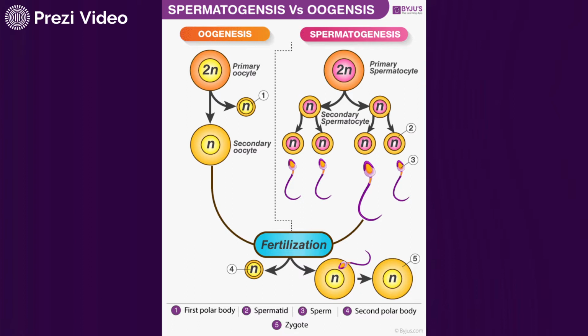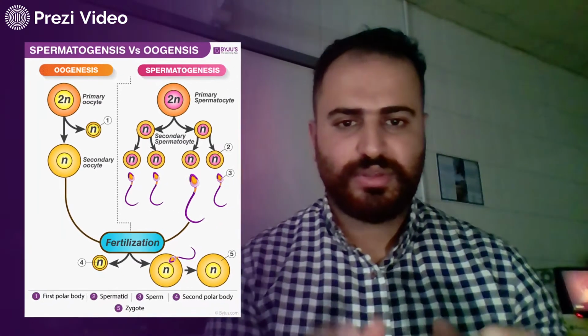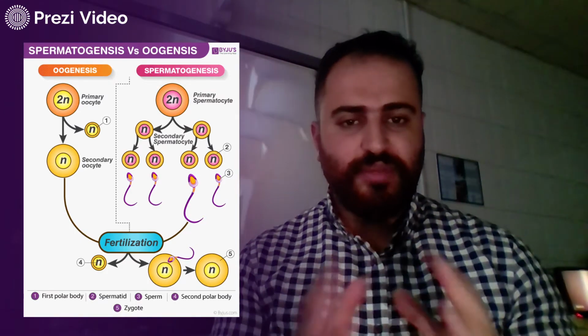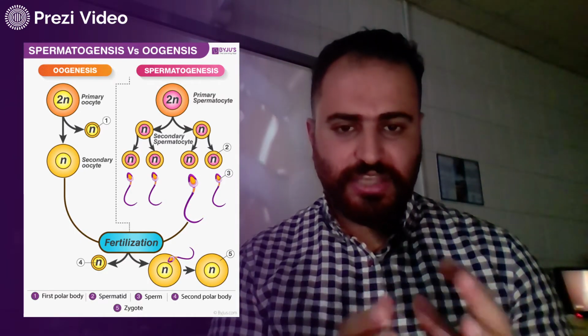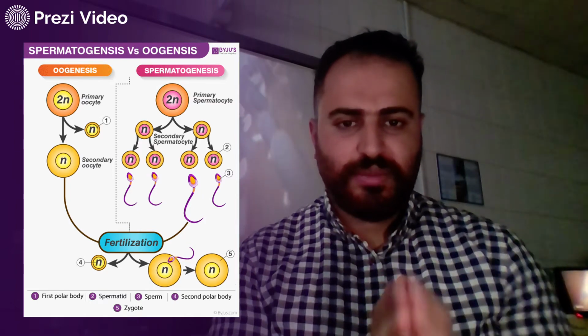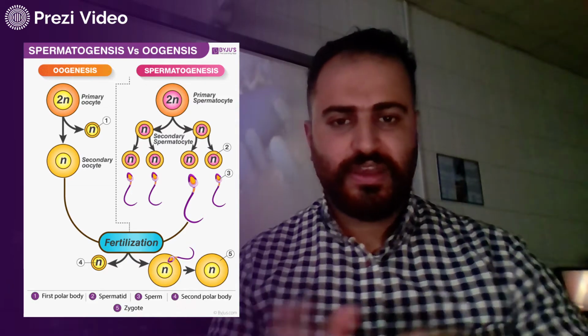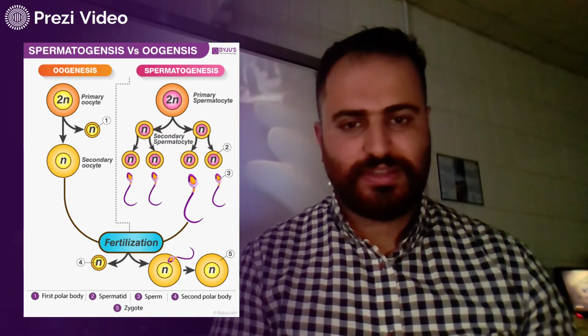Meiosis in males is called spermatogenesis, and it is the process by which sperms are produced, and in females it's called oogenesis. So before we talk about the details of each process, it's very important to understand the difference between the production of sperm and egg in males and females: when it starts, whether it's continuous or not, and when it ends.